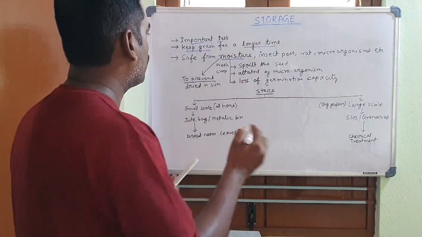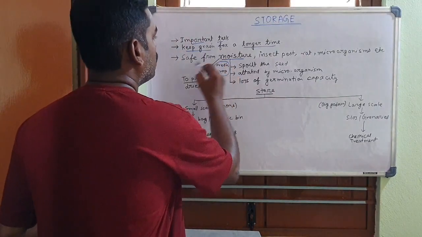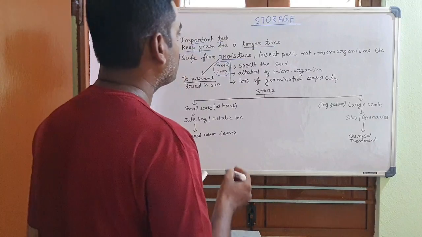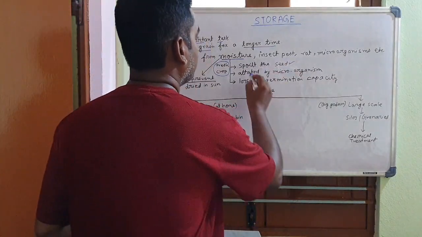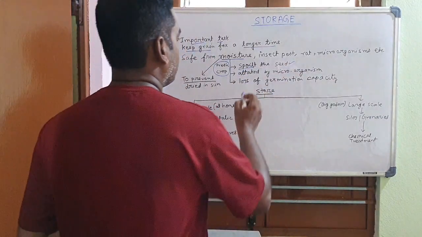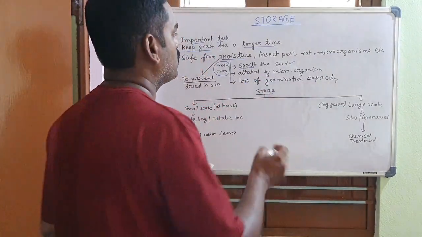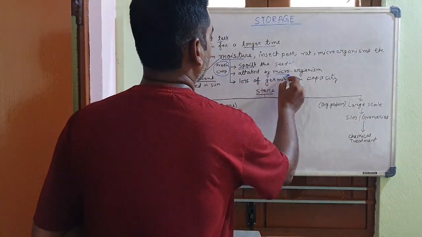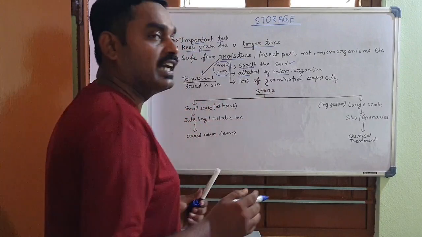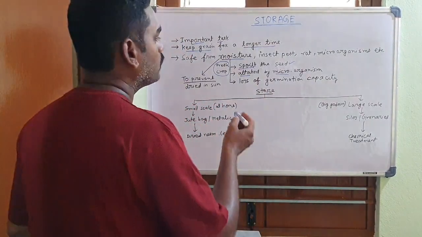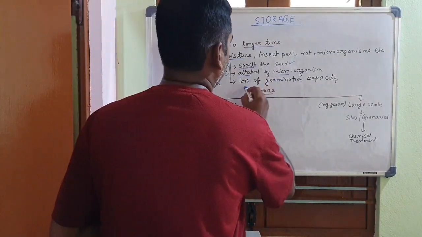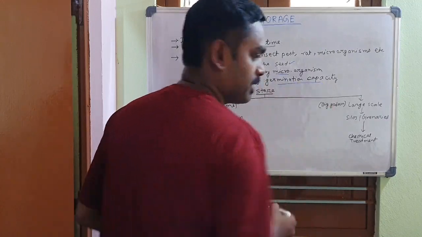How? Because fresh crop has a huge amount of moisture, and this moisture can spoil the seed. For the presence of this moisture, different types of microorganisms can attack the seed and destroy the seed, and due to the presence of moisture, seed can lose its germination capacity.